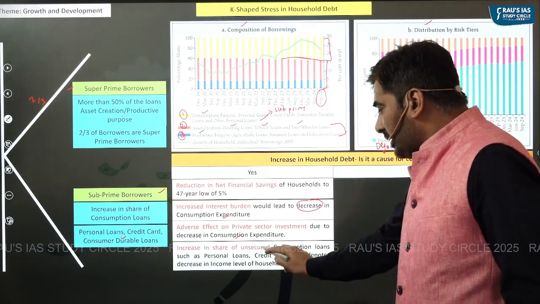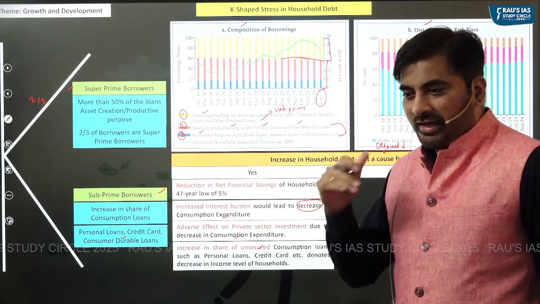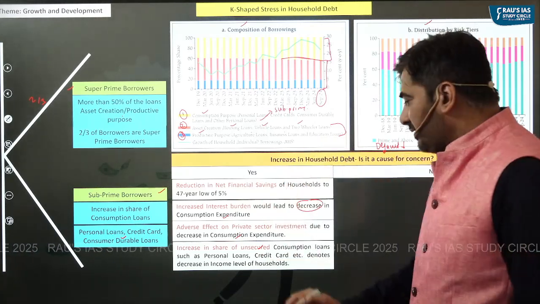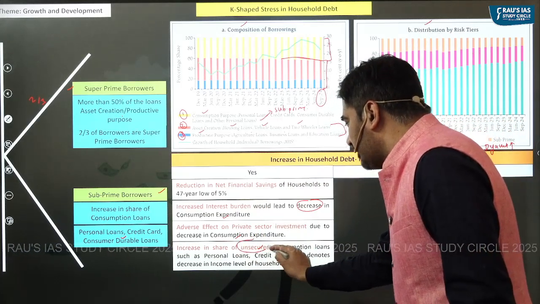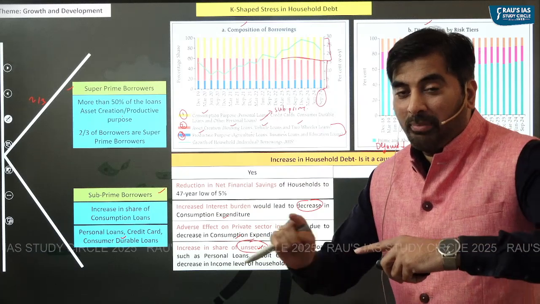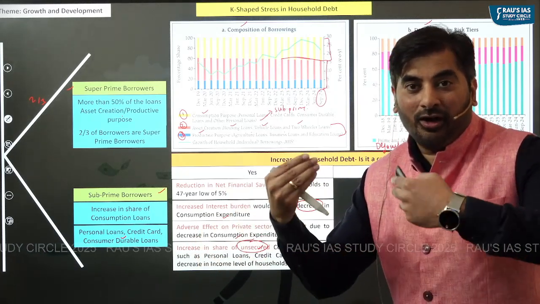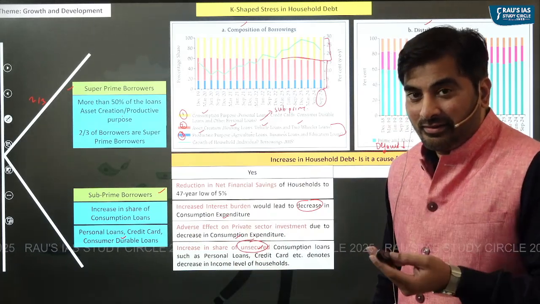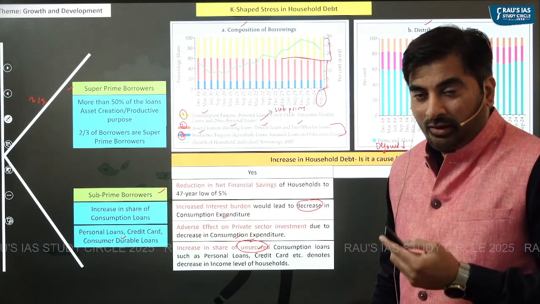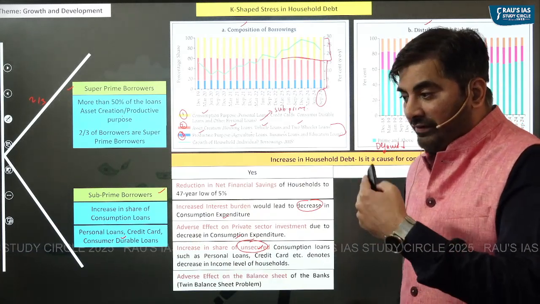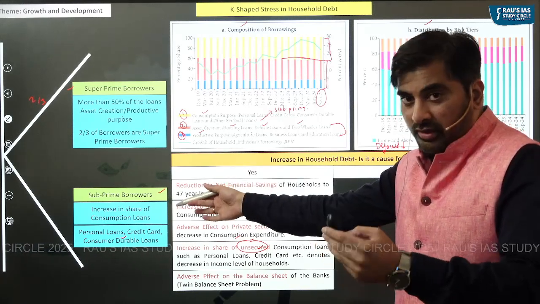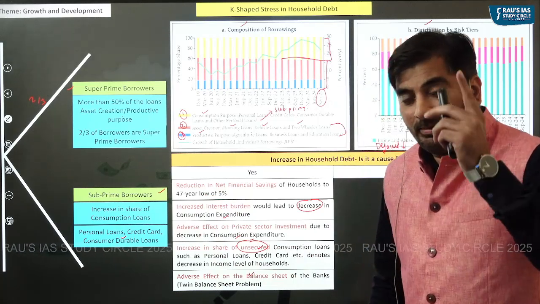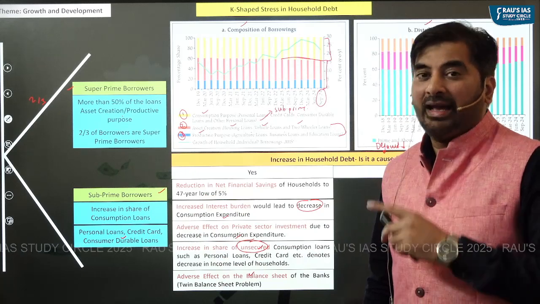Apart from that, you must understand that consumption loans like personal loans, credit cards, and consumer durable loans are generally unsecured, which means they are not backed by collateral. And if they are not backed by collateral, obviously it increases the risk on the banking sector. If the households who have taken these consumption loans, the subprime borrowers, default on repayment, it would have an adverse effect on the balance sheet of the banks.